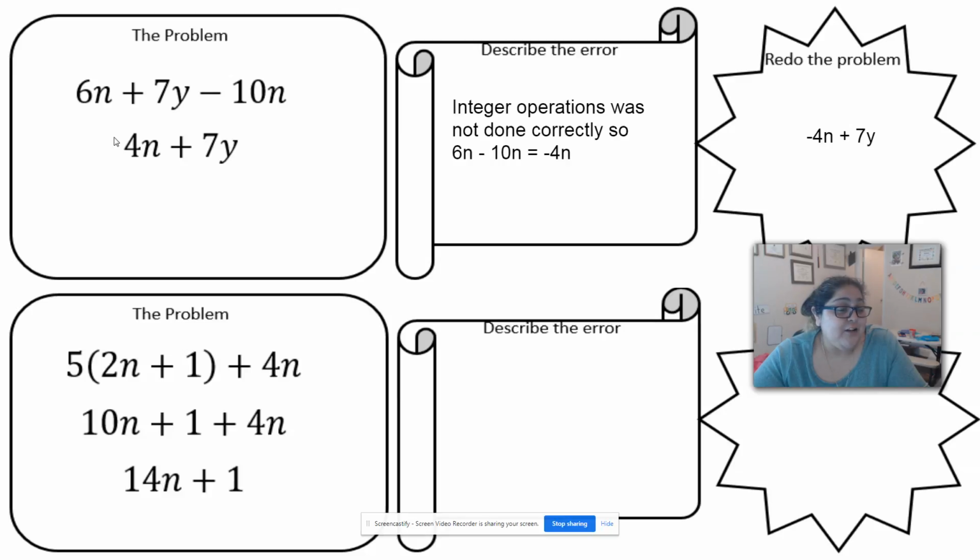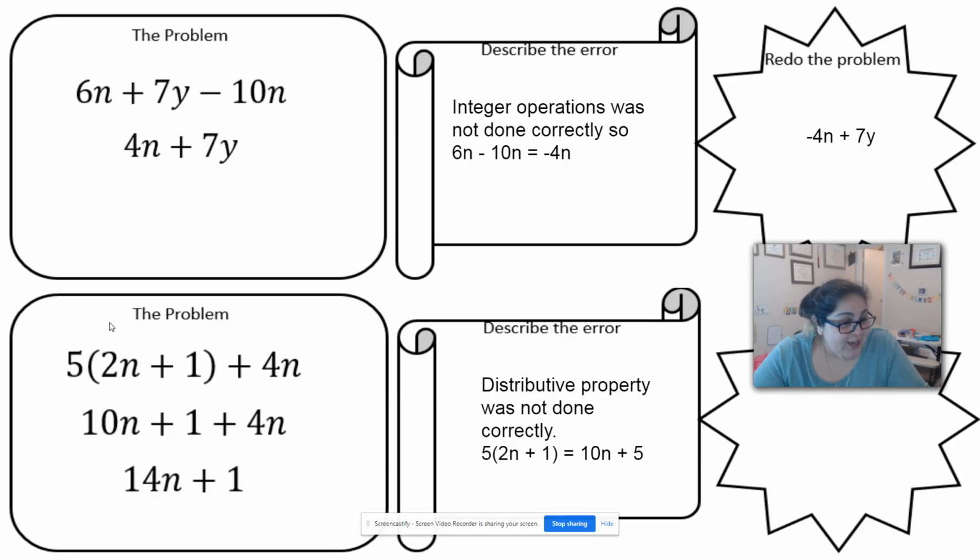In example number 2 at the bottom, they made an error on the distributive property, 5 times 1. This is the most common mistake that happens. People always want to just multiply the first number in the parentheses, but it has to be multiplied by everyone. There are 2 integers here, so it needs to multiply by those 2 integers. So 5 times 2 is 10. 5 times 1 is 5. Then you combine your like terms. So it's just going to be 4n plus 5.